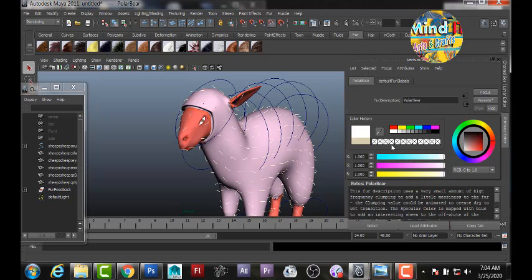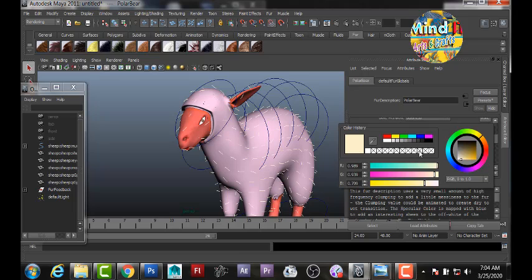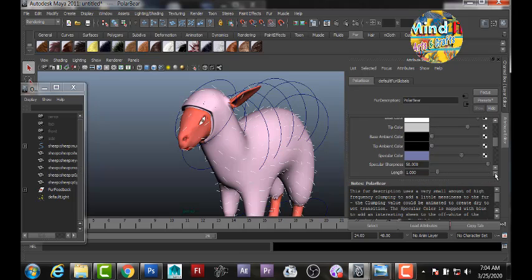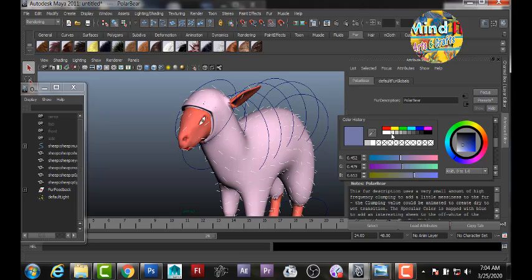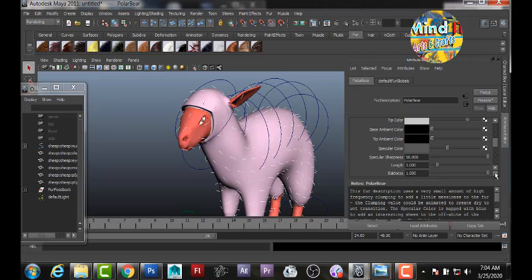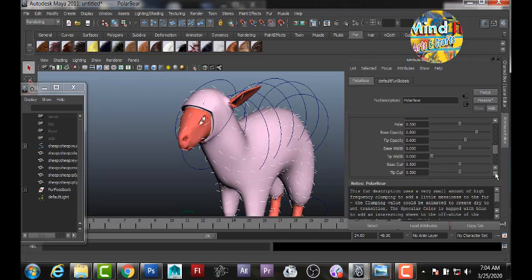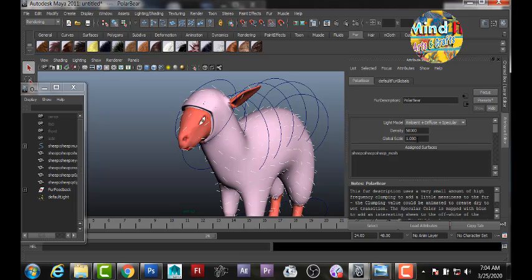Now I will change the color. Since sheep are white, I am choosing a white base and slightly grey tips. The specular color is also grey. There are so many properties we need to change here to convert this polar bear fur into sheep fur.